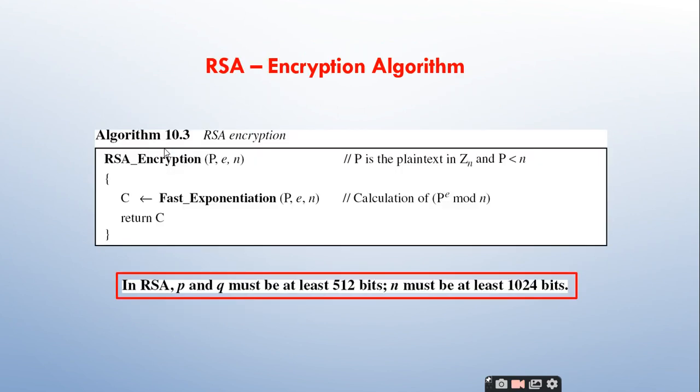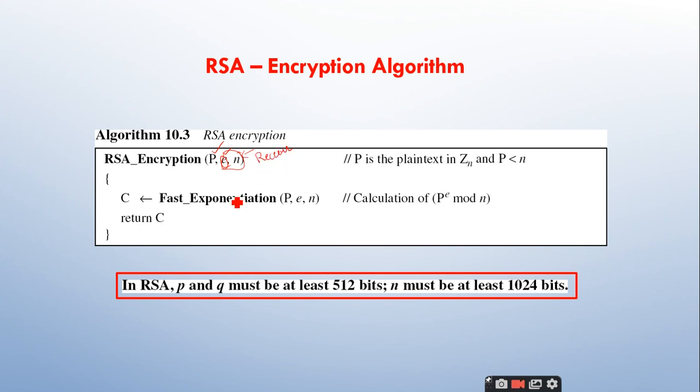Right. So this is the RSA encryption algorithm, very simple algorithm. So what do we require for the encryption algorithm? You require a plain text. Am I right or not? And you require a public key. Whose public key is this one? Public key of the receiver, right? E comma N, this entire thing is taken as the public key. Therefore, this is the public key of the receiver.